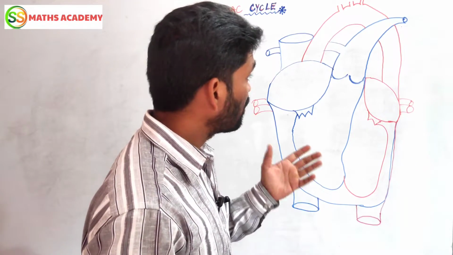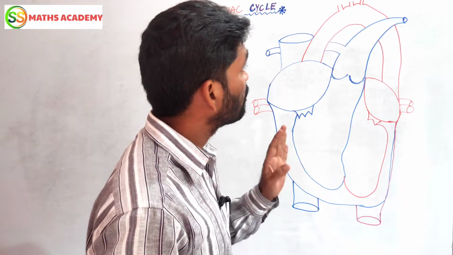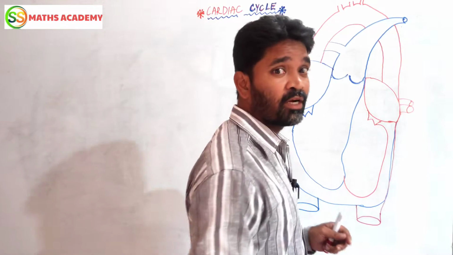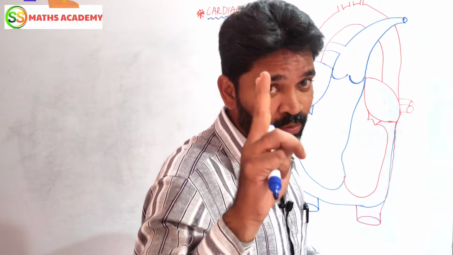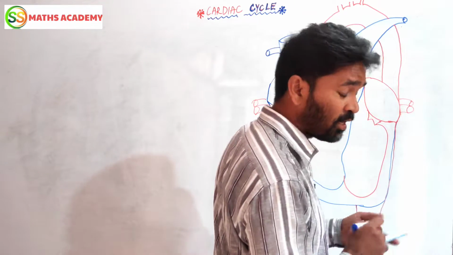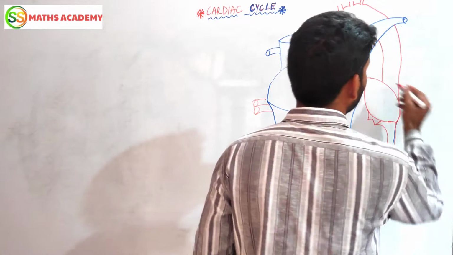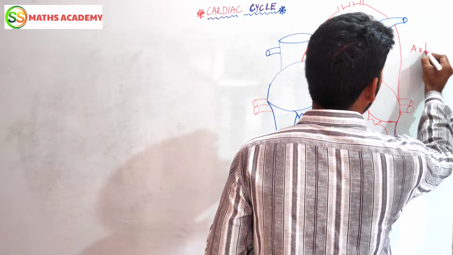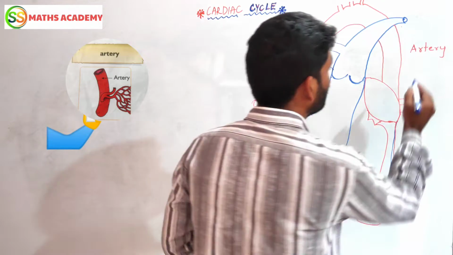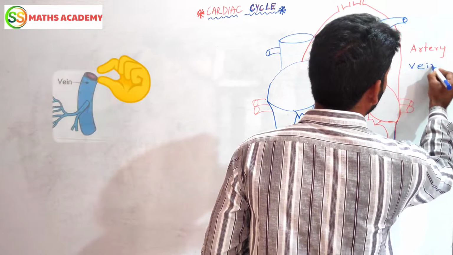Now, after completing the heart diagram, we are going to see the parts. Generally, my dear children, how many blood vessels? 2 blood vessels. What is the first blood vessel? The first blood vessel is the artery. What is the second blood vessel? Generally it is the vein.